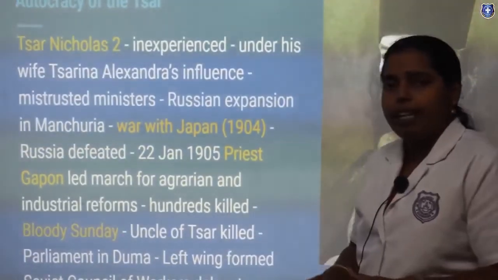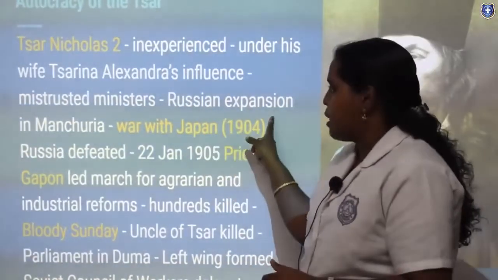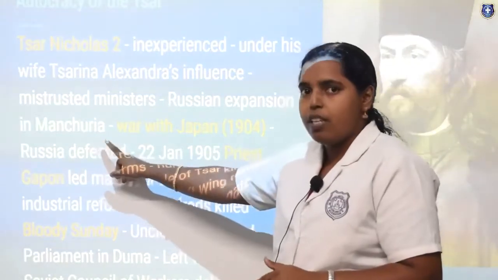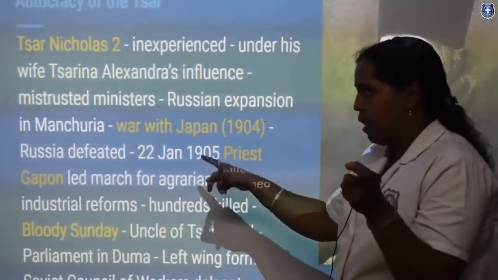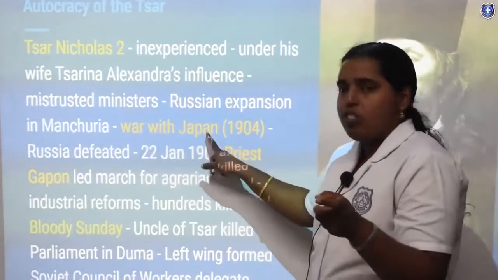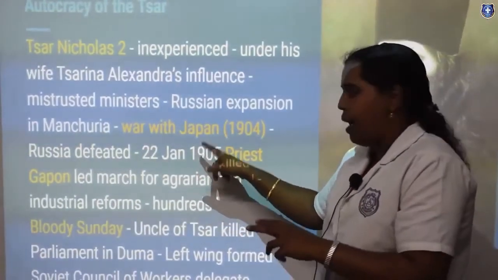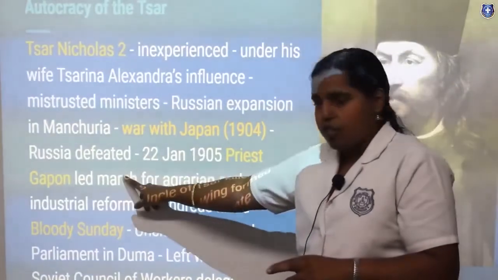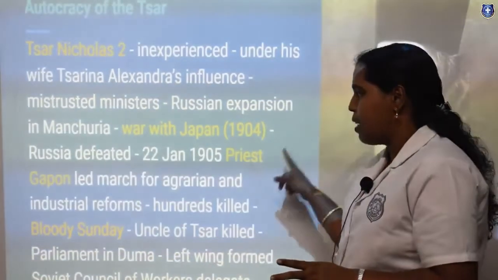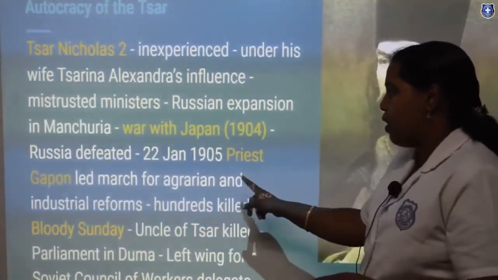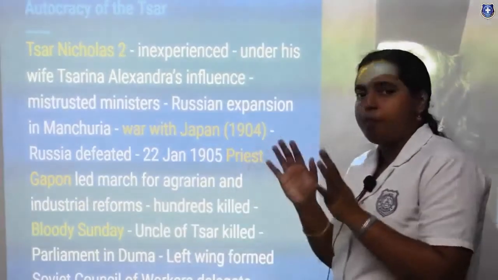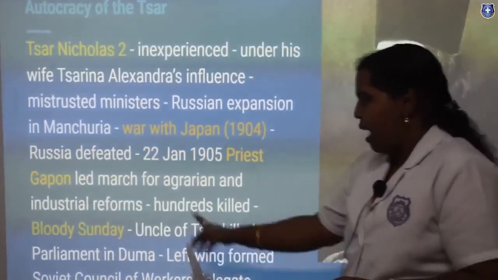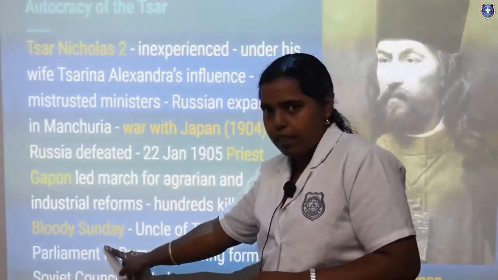This really violated the peasants. And Russian expansion in Manchuria. Here you can see Manchuria, which I mentioned in the first slide. There was a war with Japan, and in that war Russia was defeated. Priest Gapon led a march for agrarian and industrial reforms. On this day hundreds of people were killed, and this day was called Bloody Sunday.